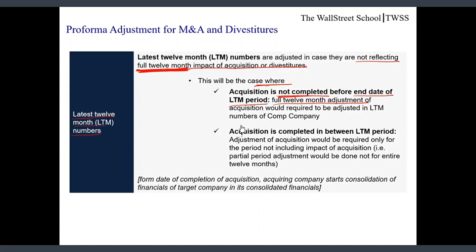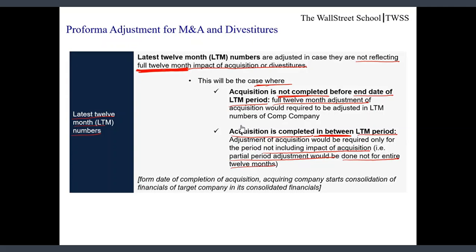But in case acquisition is completed in between LTM period, means the acquisition completion date is falling within the LTM period date. In that case, adjustment of acquisition would be required only for the period not including impact of acquisition. That is, partial period adjustment would be done, not for the entire 12 months.